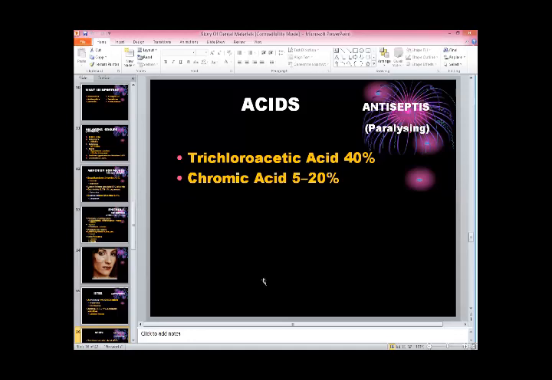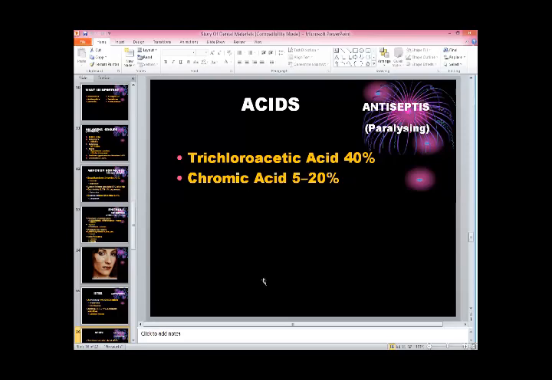But these two acids are helping us in that they are not killing that particular bacteria or tissue completely. They paralyze it. The life will be there. And this quality is helping us in dentistry when we need to paralyze any particular area, especially in root canal.